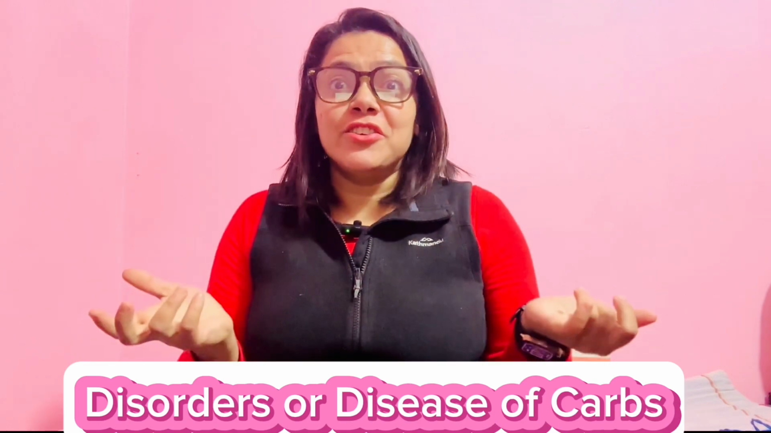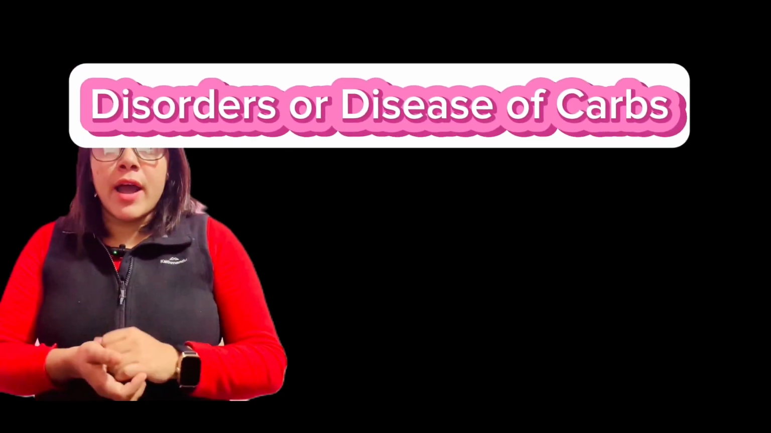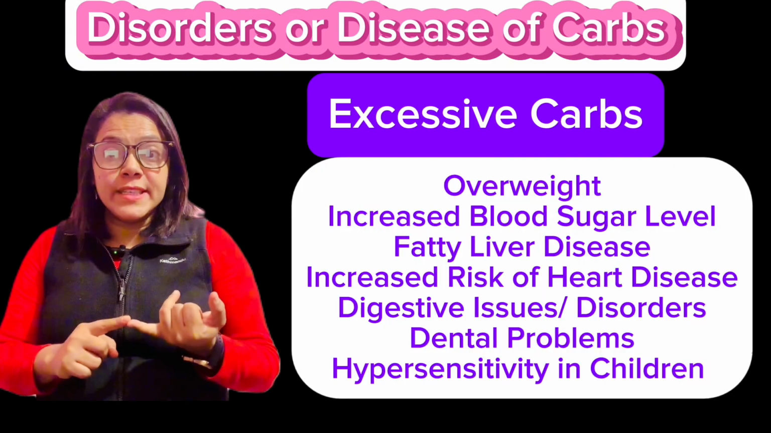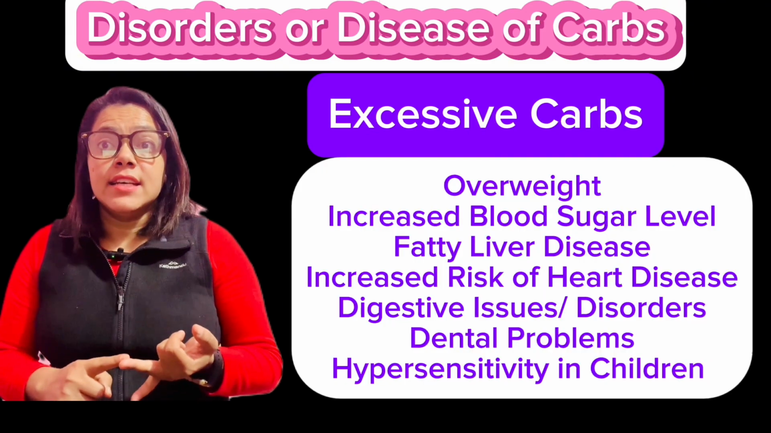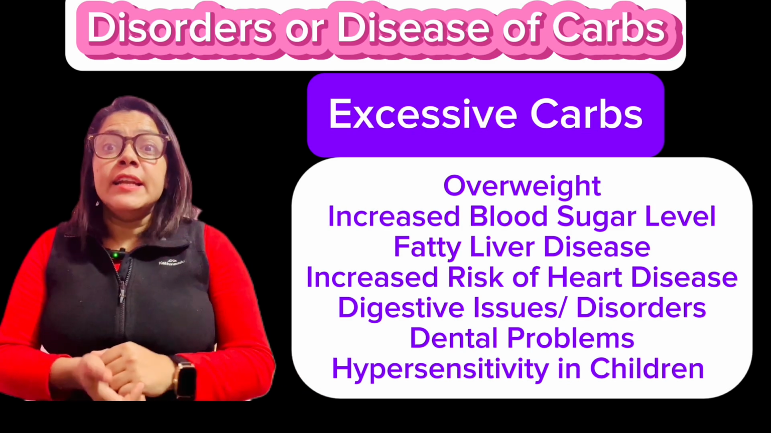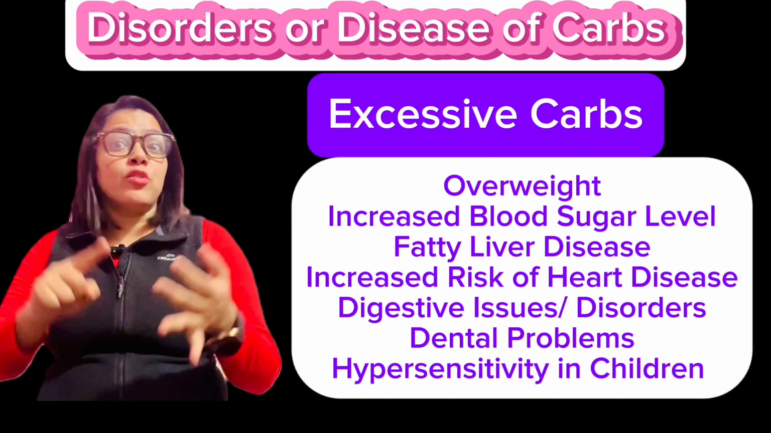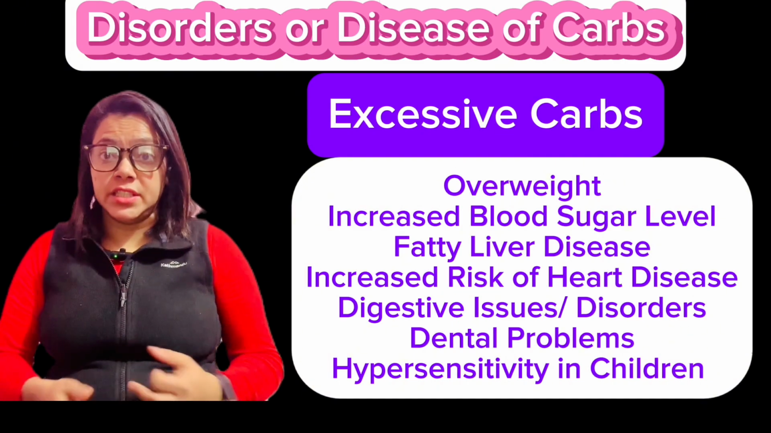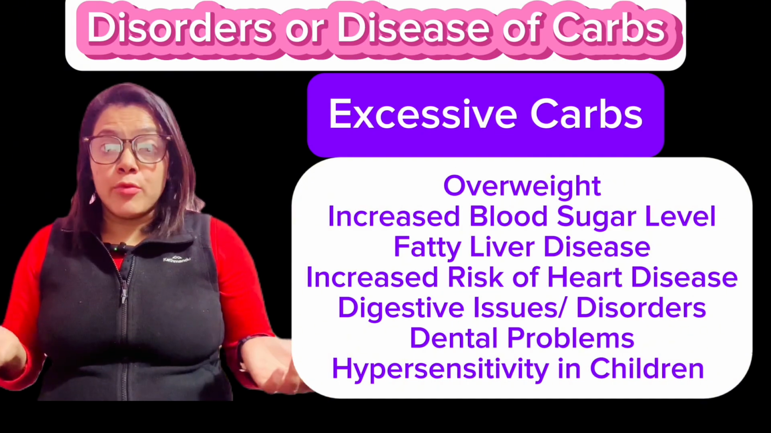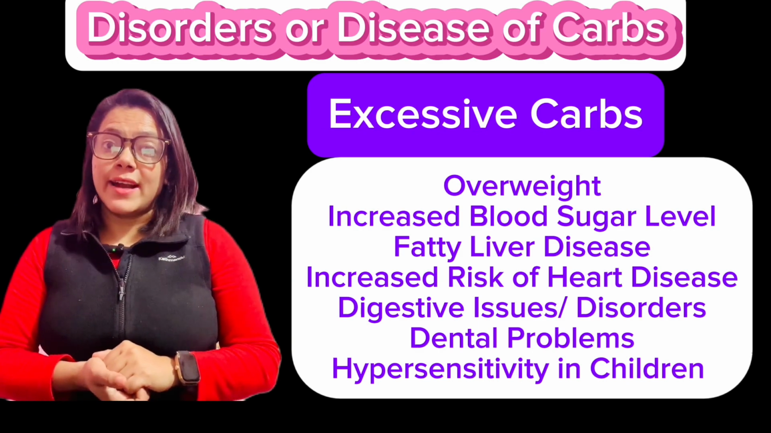Now, last but not least, we are talking about the diseases or disorders related to carbohydrate. If we consume excessive carbohydrate, it leads to obesity and dental caries, especially in children. So obesity can ultimately lead to many complications such as diabetes, hypertension, and coronary heart disease, and many other diseases. High intake of carbohydrate may lead to hypersensitivity in children.